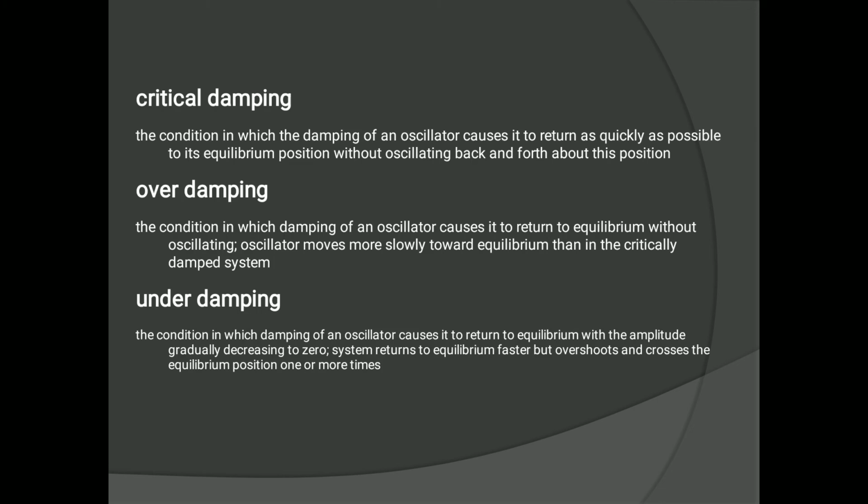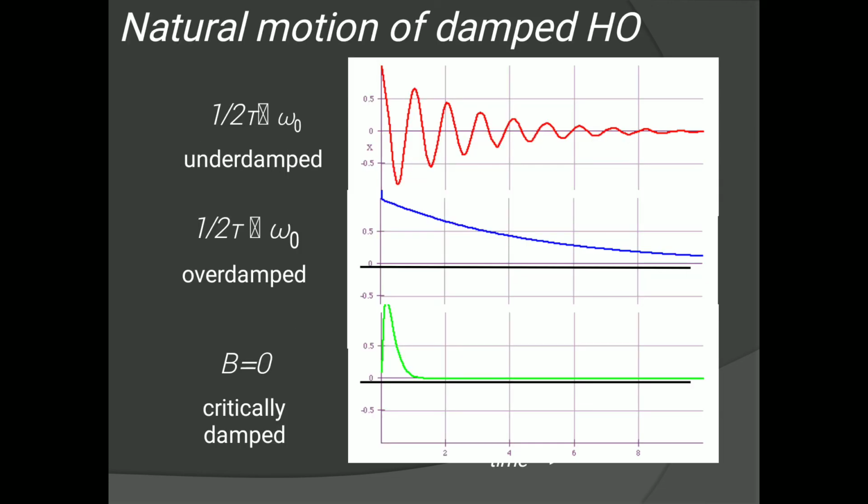Okay, and second, that is overdamping. It is a condition in which damping of an oscillator causes it to return to equilibrium without oscillating. Here the oscillator moves more slowly toward equilibrium than in critical damping. You can observe in the second graph how overdamping occurs, right? It is exactly opposite to underdamping. So here, as time passes, the oscillator gradually comes to rest with its amplitude decreasing exponentially with time to 0.